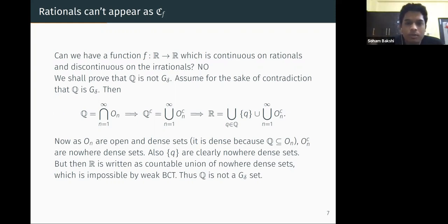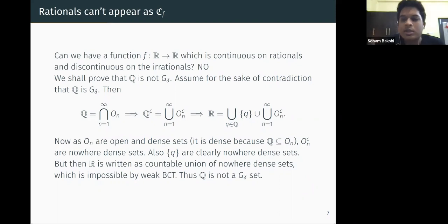Just assume for the sake of contradiction that rationals are G delta. Then Q is written as the countable intersection of open sets, say O_n. Then you take the complement of Q, that is irrationals, and that can be written as a countable union of O_n complements. Sorry, O_n are open sets, and O_n complements are closed sets.